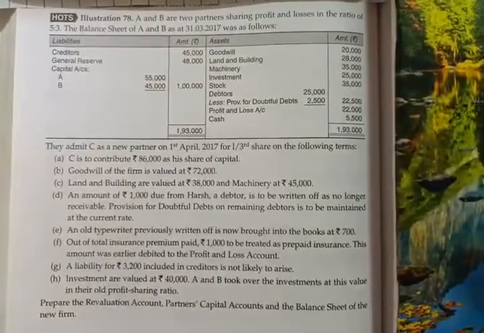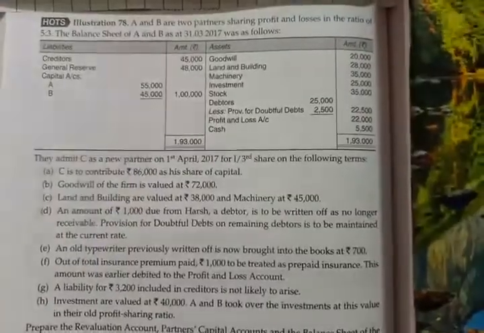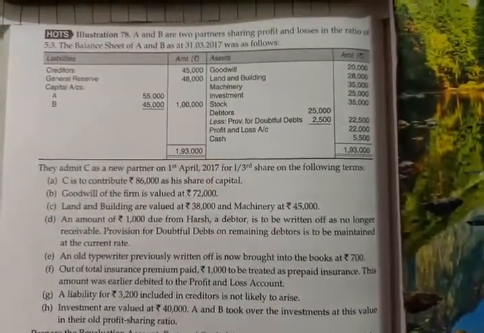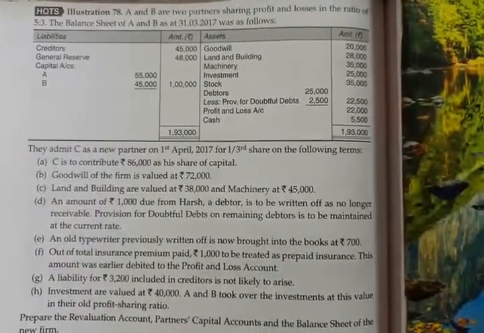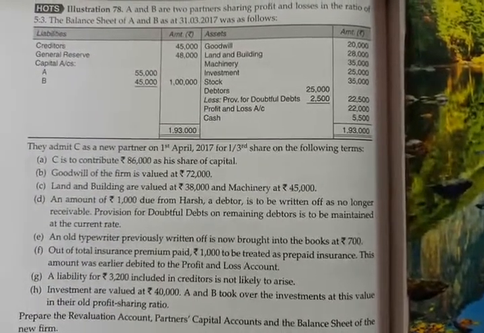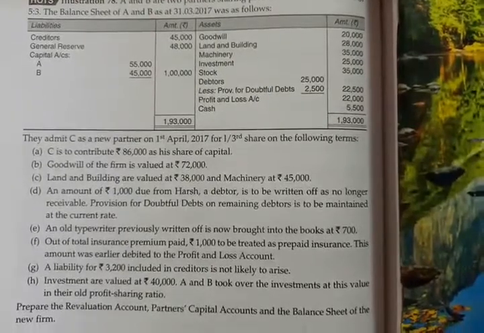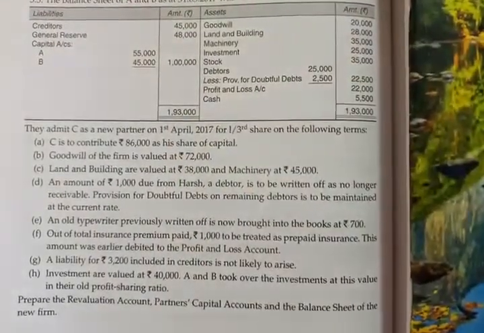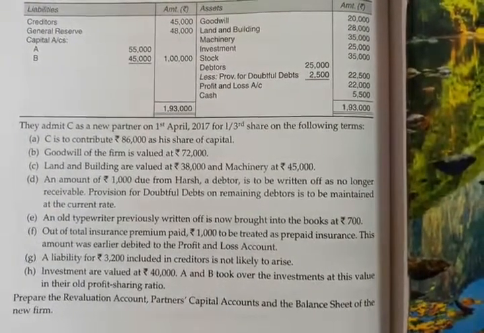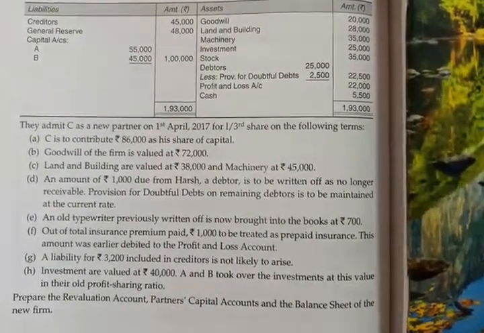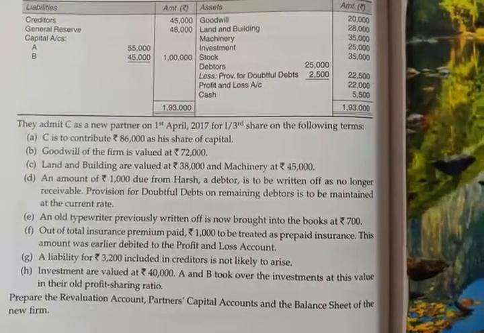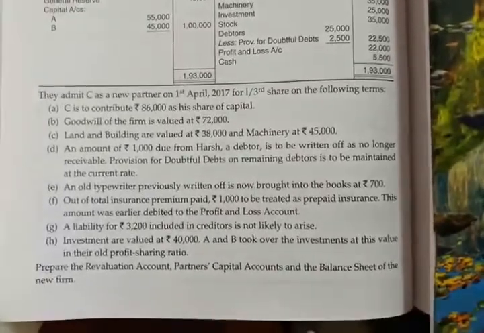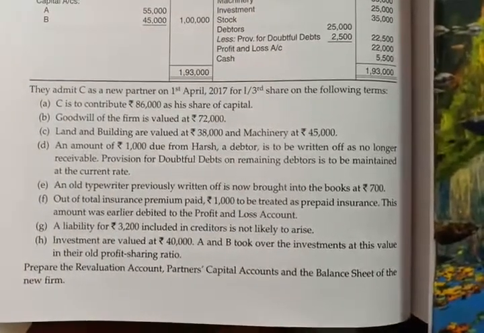Now see this problem. A and B are partners sharing profits and losses in the ratio of 5:3. The balance sheet is given. After the balance sheet, they told that they admitted C as a new partner on 1st April 2017 for 1/3 share. Terms are given. C is to contribute rupees 86,000 as his share of capital. It means C is bringing capital rupees 86,000.